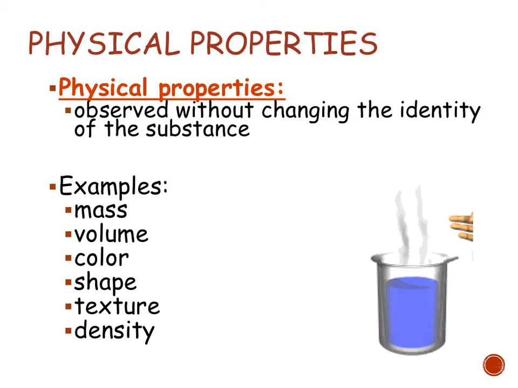Most people are used to thinking of physical properties as simply qualitative, but I do want to point out that you need to get used to thinking of quantitative things as well. You could put something on a scale and say how much the mass is, and that would be a good physical property. You don't have to change the identity in order to put it on a scale. But it does also include things like color and shape, texture.